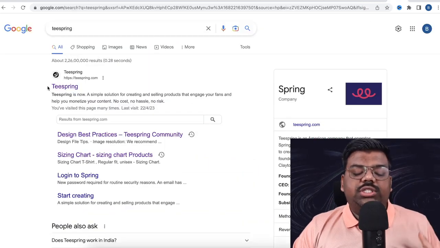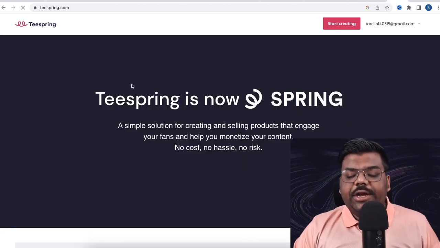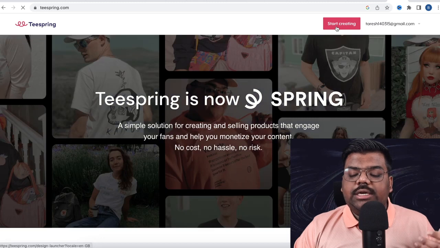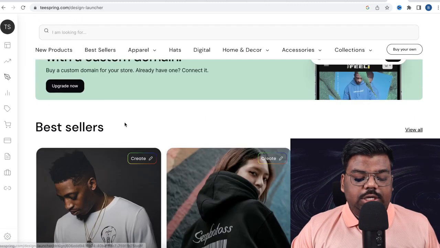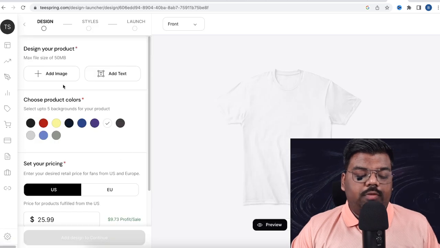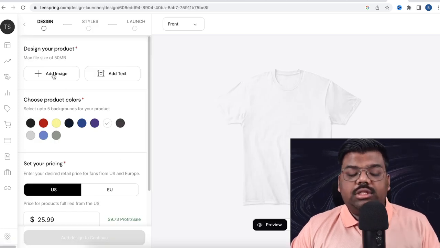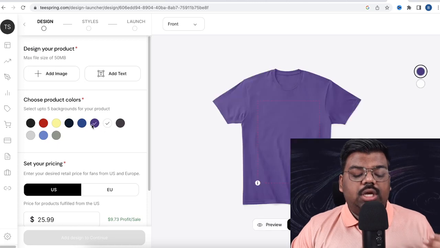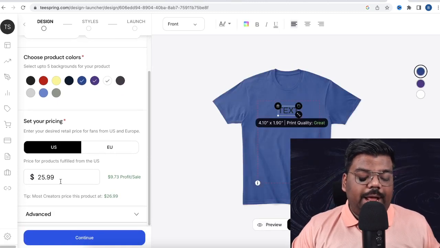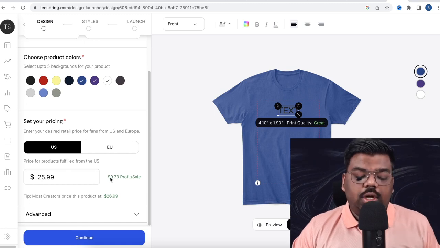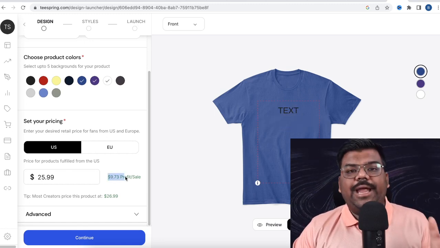I personally use Teespring. So come over here, create your account, click over here on start creating, then come over here, click over here on create. You can select a t-shirt from over here, click on create. Over here, add your image, the design that you have prepared. You can change the color of the t-shirt as well, add text as well wherever you want. The pricing, you can see that per t-shirt sold, you will get the profit of around $10.